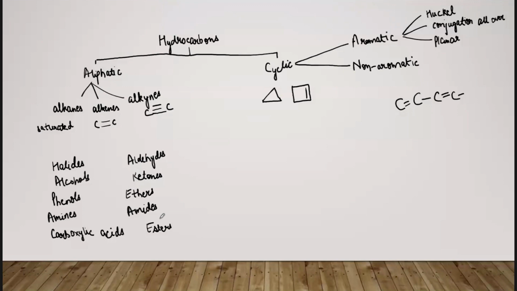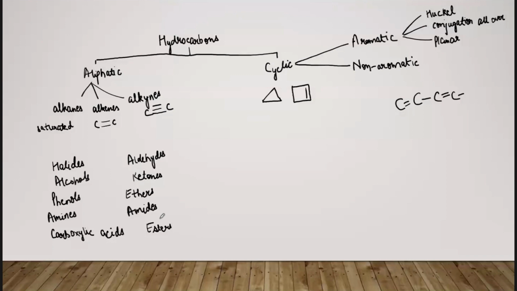Now we will move on to our chapter, that is alcohols, phenols, and ethers. So the first thing that we will do is understand the structure of alcohols and ethers, that what is the structure and which type of compounds will be called as these.